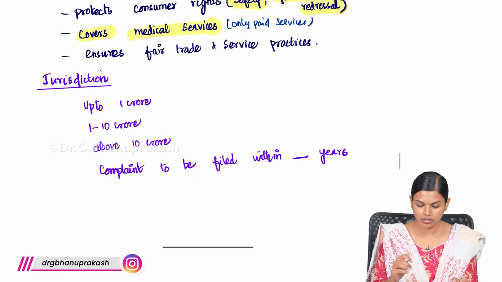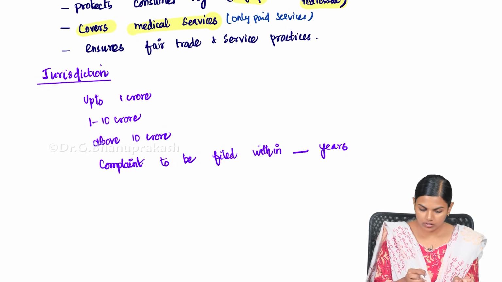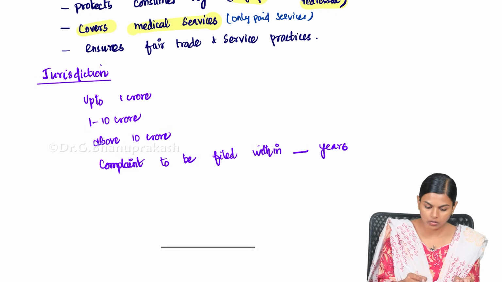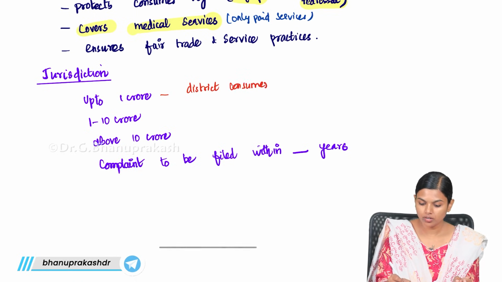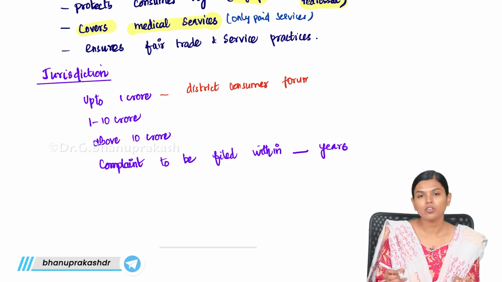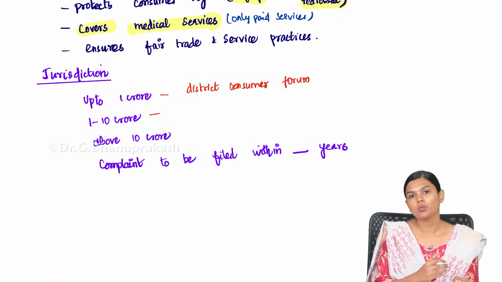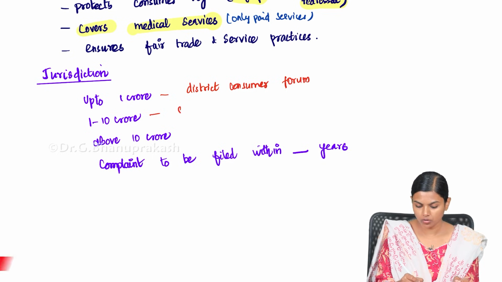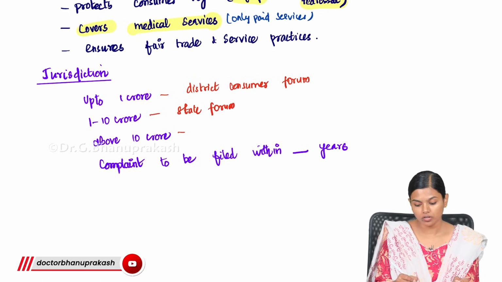Now we have the jurisdiction. Jurisdiction means up to what claim level you can ask. First, if you want to ask up to 1 crore rupees, you can go to the District Consumer Forum. If the claim is more than 1 crore, up to 10 crore, then you have to go to the State Forum. If the claim is more than 10 crore, then you have to go to the National Forum.